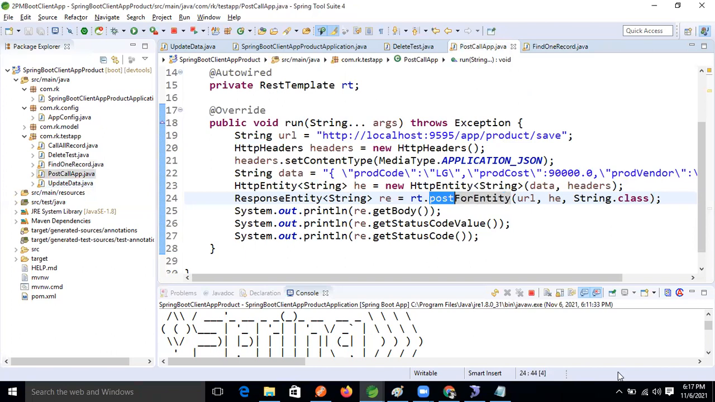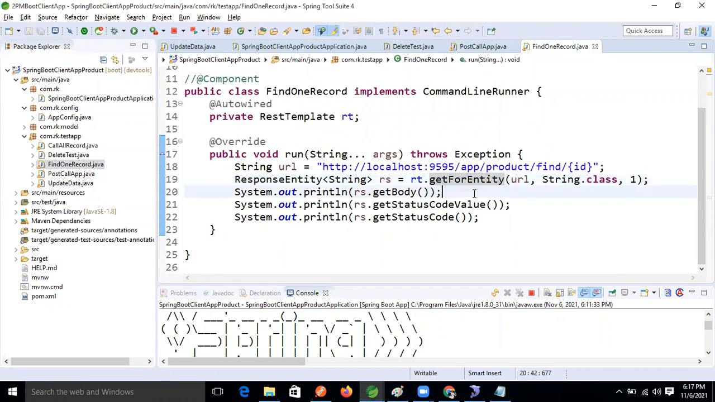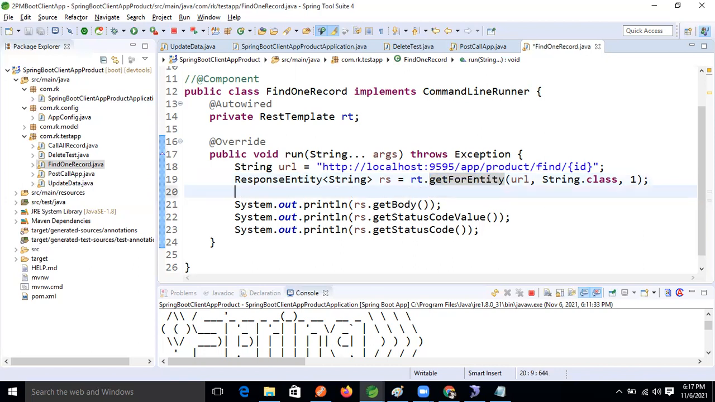postForEntity. By seeing that you can understand that this method is used for posting. If you want to make the get call, then what is that? getForEntity. No, there is one more method available, na? getForObject, right? getForObject.